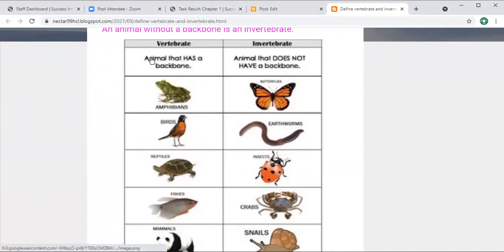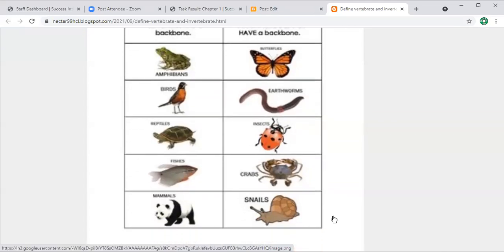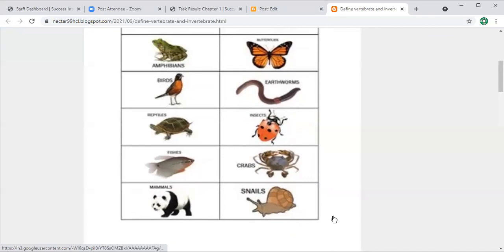You can see here animals that have a backbone, like amphibians. In amphibians you have the frog. In birds you can see any bird. In reptiles the turtle is the example. Fish, and from mammals you have the panda. Here you can see the butterfly, earthworm, the insects, crabs and snails. These are the examples of invertebrate animals.